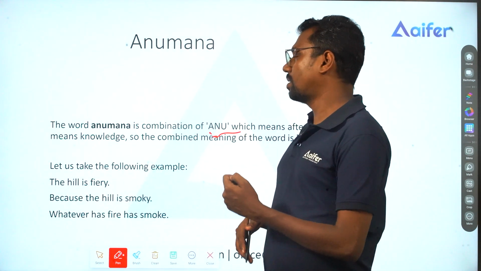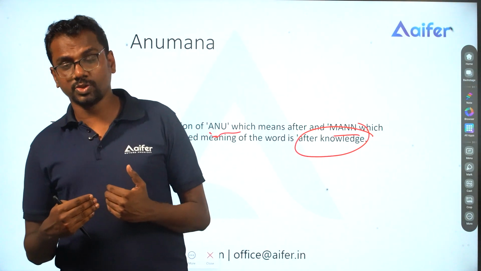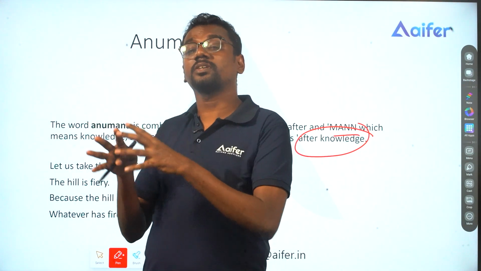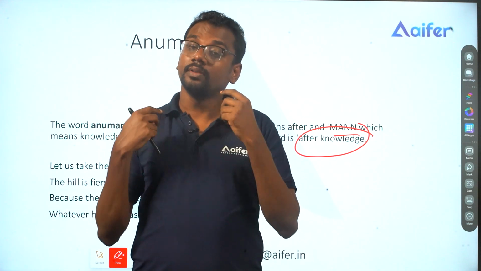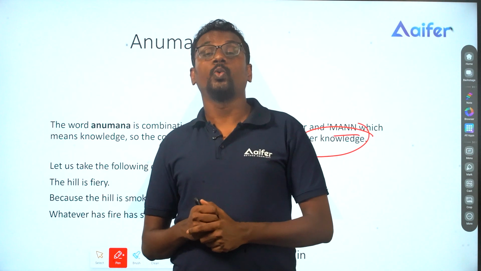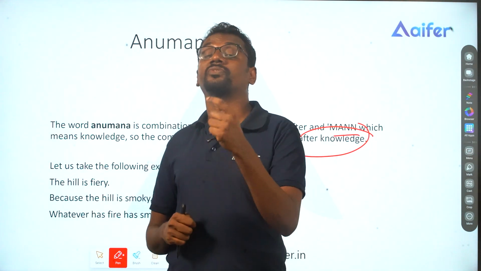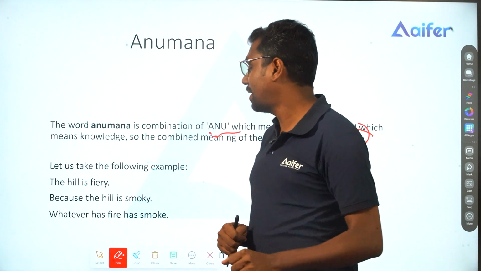Anumana is after knowledge, because based on our prior knowledge we know that if there is smoke somewhere, there will be fire. So when we see smoke coming out of a mountain or a hill, we conclude that there is fire there, based on our prior knowledge of the association between smoke and fire.